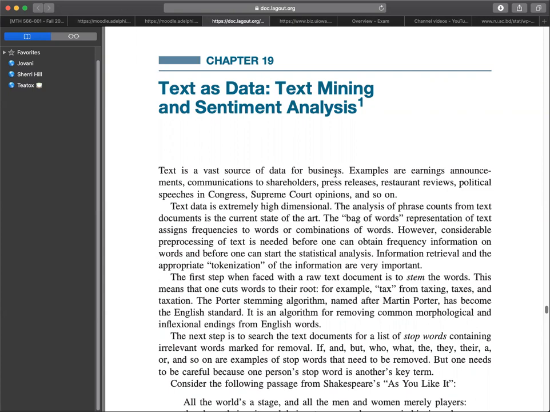The next step is to search the text documents for a list of stop words containing irrelevant words marked for removal. If, and, but, who, what, the, they, their, a, or, and so on are examples of stop words that need to be removed. But one needs to be careful because one person's stop word is another's key term. Also, one usually removes words that are extremely rare.